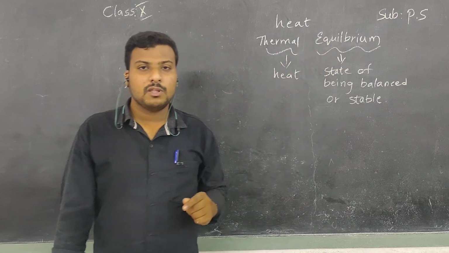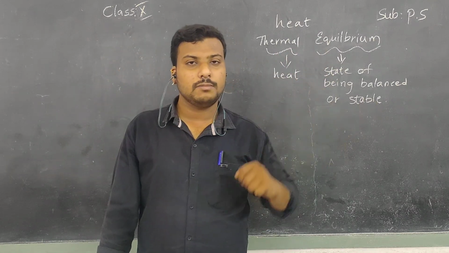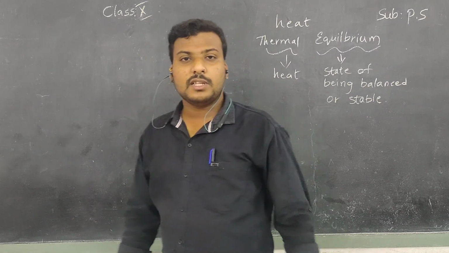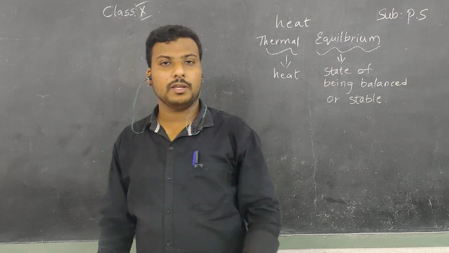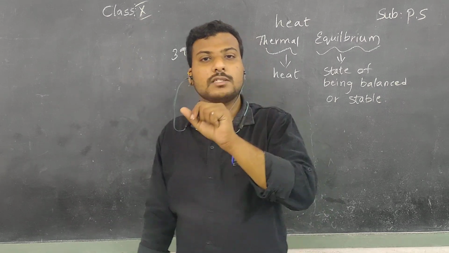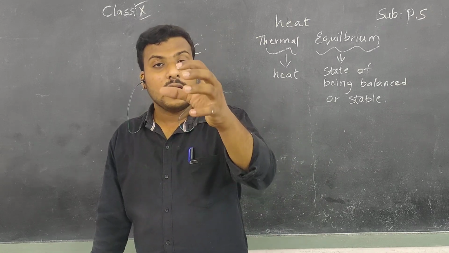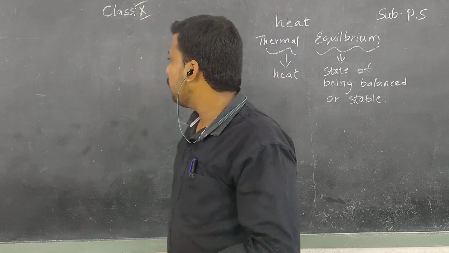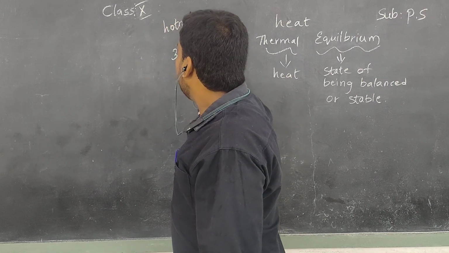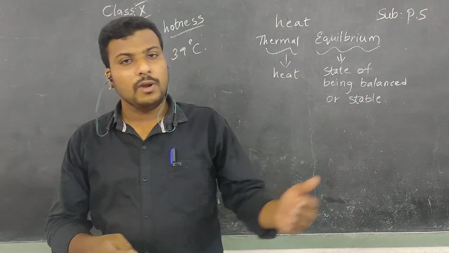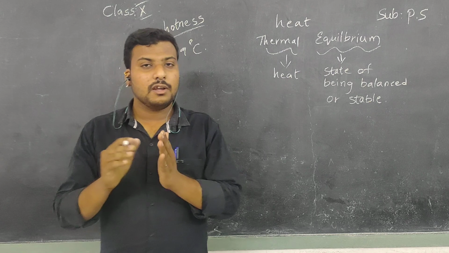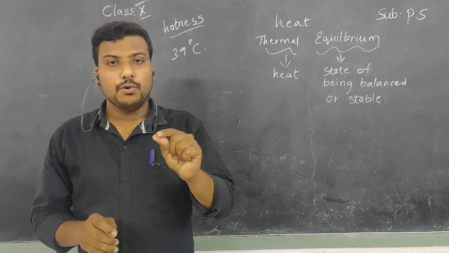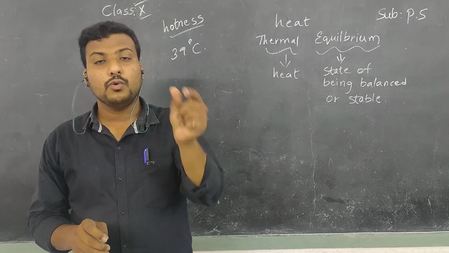One more example: you are going outside and today's temperature is 39 degrees Celsius. The sun rays are directly falling onto your body. Then you will get a feeling of hotness, because the sunlight rays are falling on you. So when they enter your body, you will get a feeling of hotness. Then after doing some work, you go home. Here there is a regulator for fans to control its speed. You set its speed to 5.